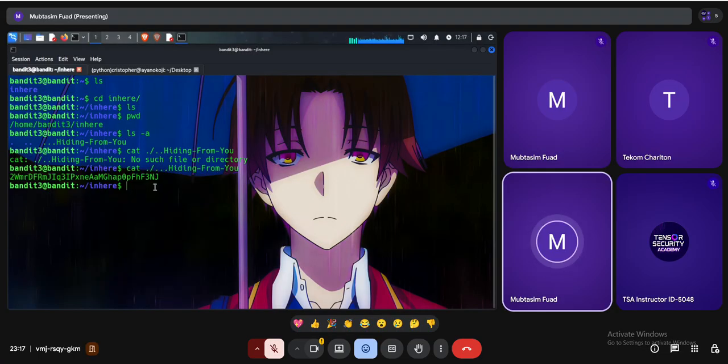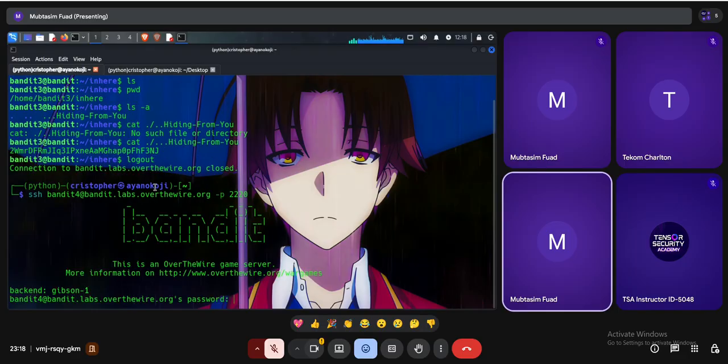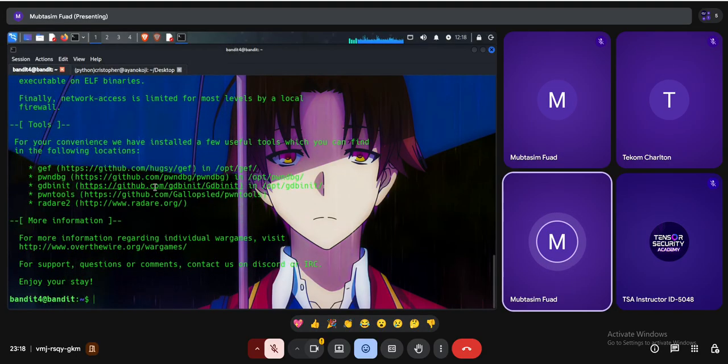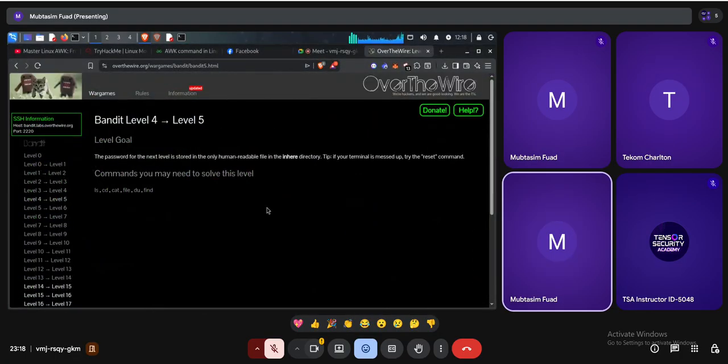So what I have to do is log out right now and log in for the next level, which is Bandit 4. Control Shift V, and we are successfully logged in as the next level, which is Bandit 4. For the next level, I have to reach level 5 right now.